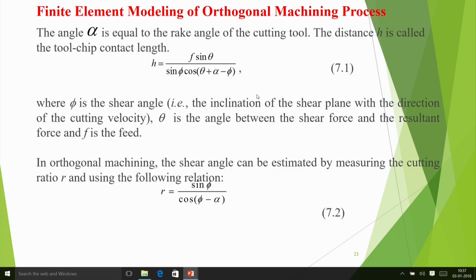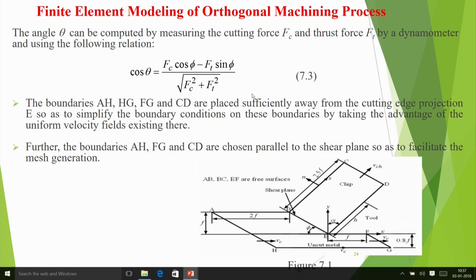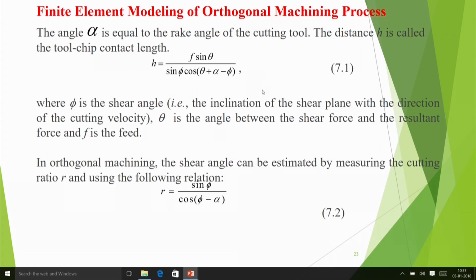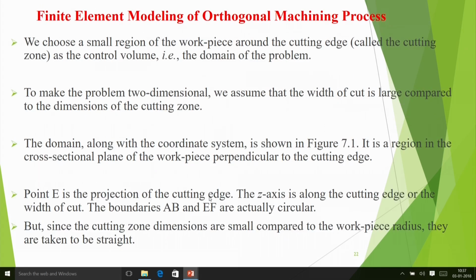So this is the type of expression that has been used. Earlier I told you another expression by Astakhov. These are the types of things you have to consider. Suppose they have taken only this type of relation: in orthogonal machining the shear angle can be estimated by measuring the cutting ratio, and that is given here.